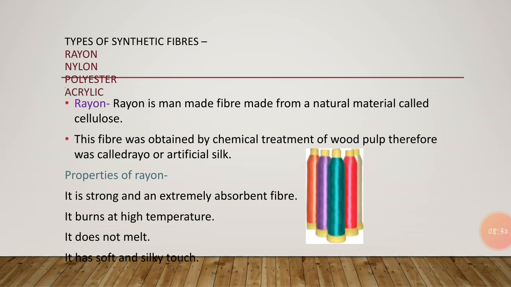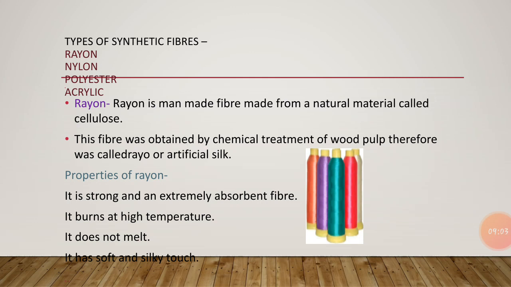Now we are going to know what the properties of rayon are. It is a semi-synthetic fiber. Semi-synthetic fiber means it is not totally a synthetic fiber. It is obtained from the plant wood pulp. So that's why it is known as a semi-synthetic fiber, as wood pulp is used for its manufacturing. It is a manufactured, regenerated cellulose fiber.